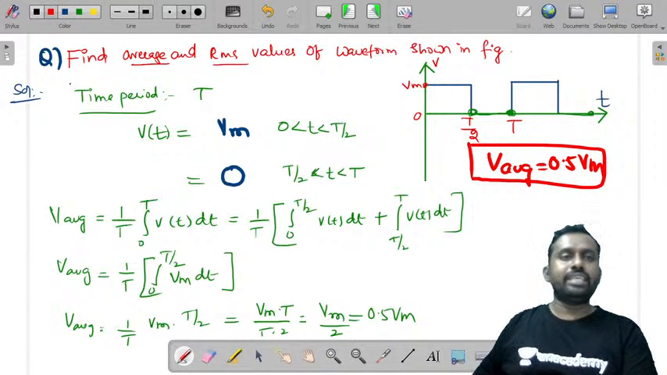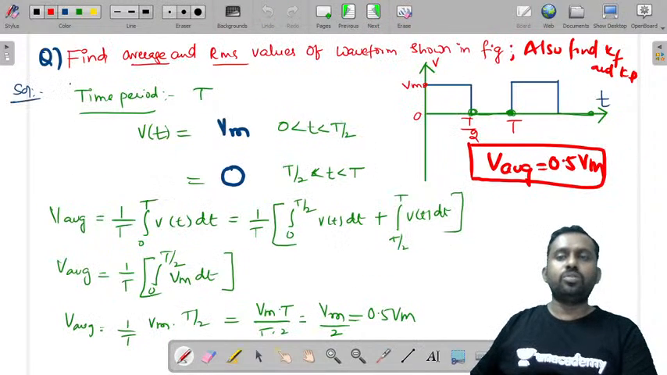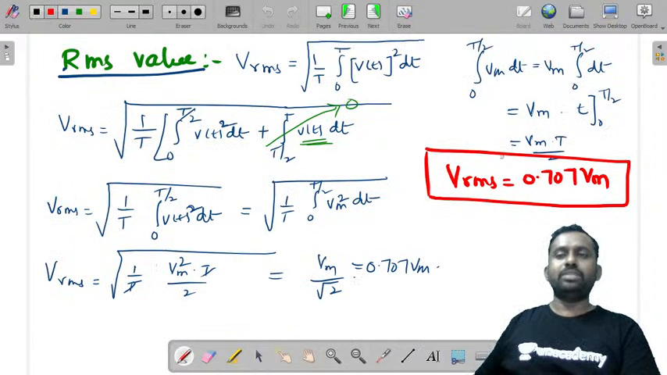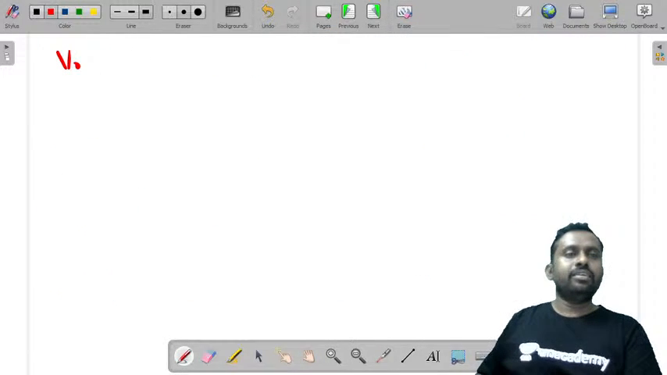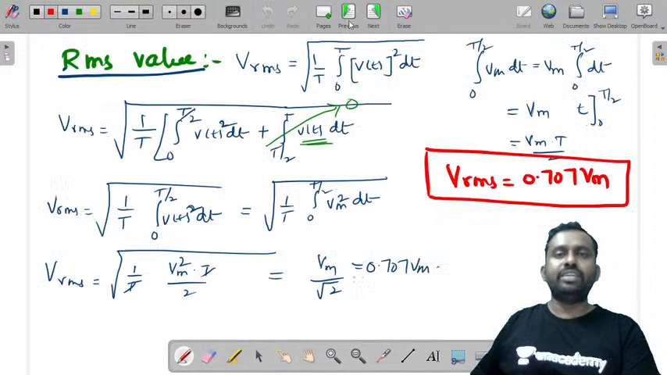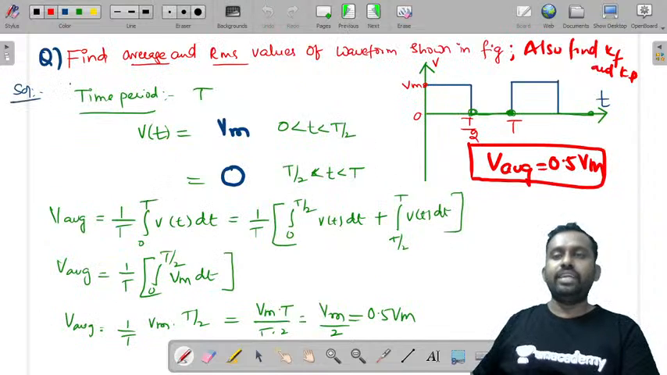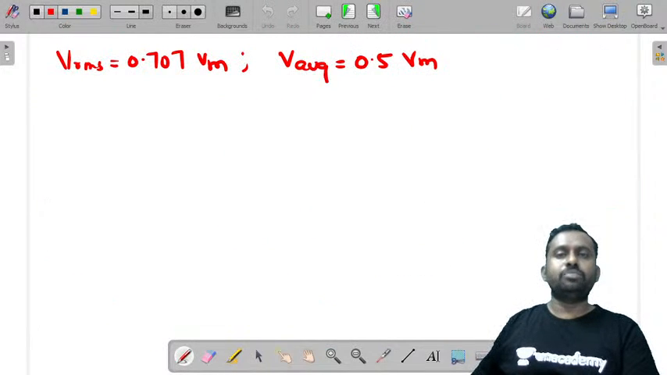Now let us say for the same question, find the average and RMS value of the given waveform, and also find Kf and Kp, the form factor and peak factor. So you need the average value as well as the RMS value. Vrms is 0.707 Vm, the RMS value of that waveform. The average value was 0.5 Vm.